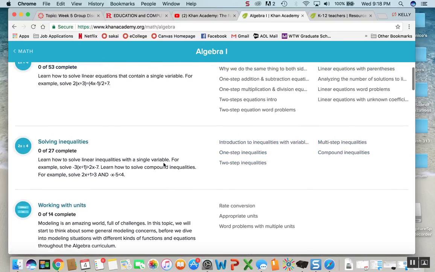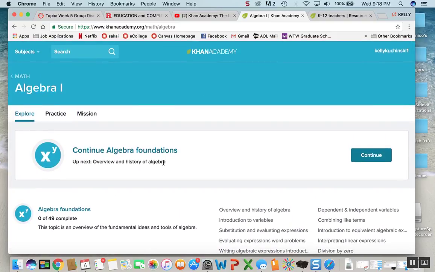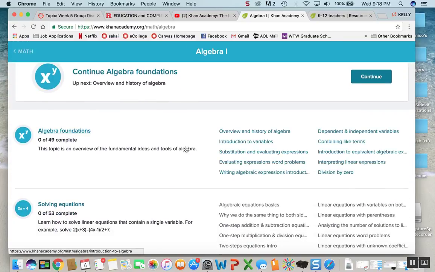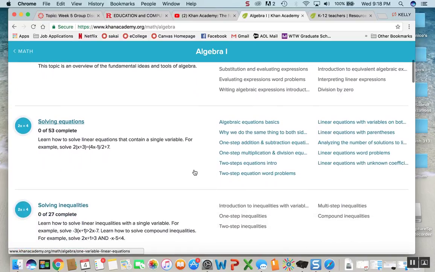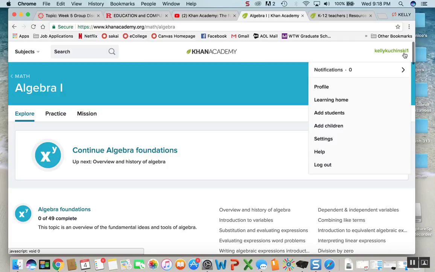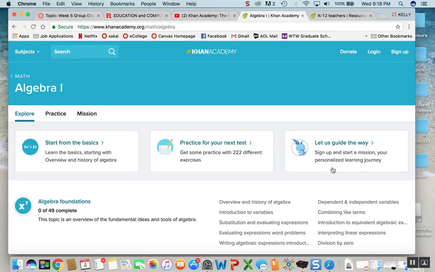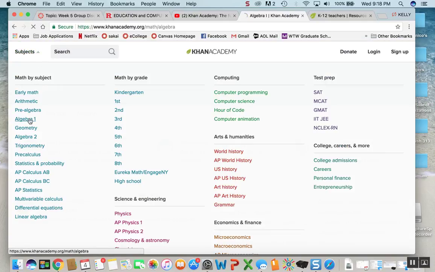So right now I'm in the teachers section. This is showing me all the different ways that I can teach this subject to my students. But if I log out of this, let's try it again and go to Algebra 1.